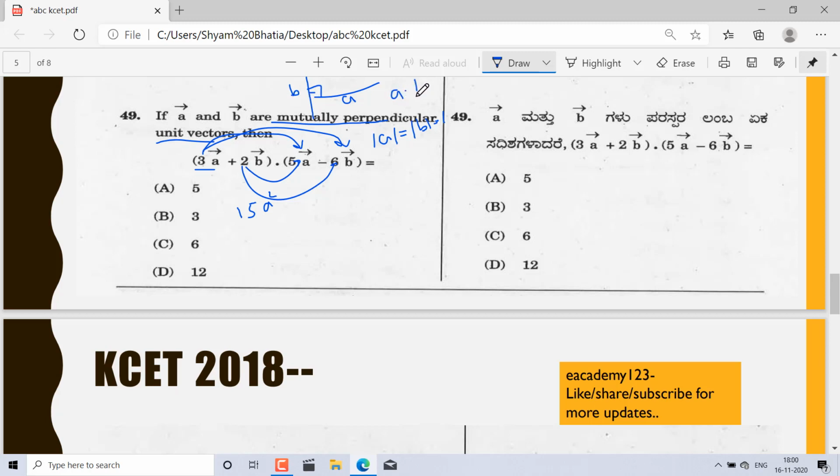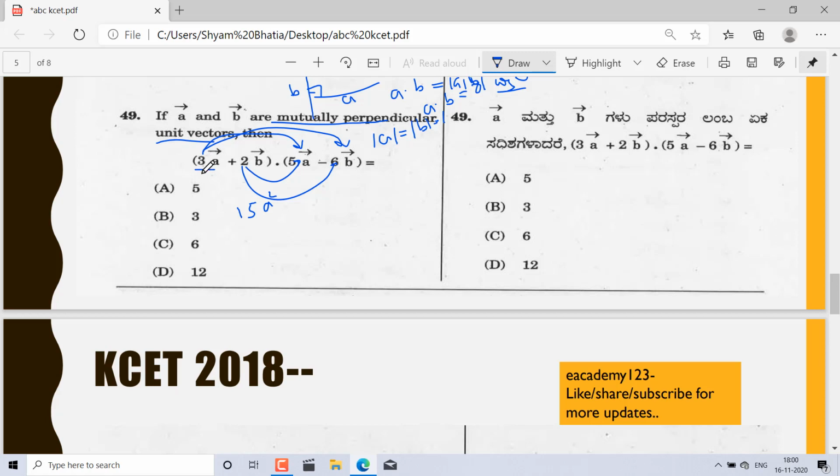A dot B, what will happen? Mod A into mod B into cos theta, and they are perpendicular, friends. It does mean cos 90, and cos 90 is 0. So A dot B will be 0. So the terms A dot B and B dot A will have no meaning because their value is 0.